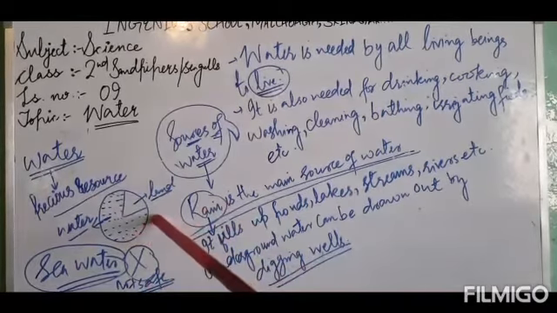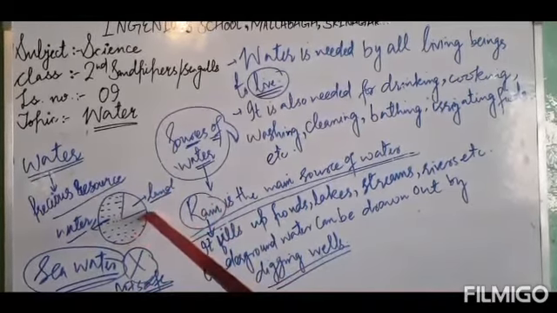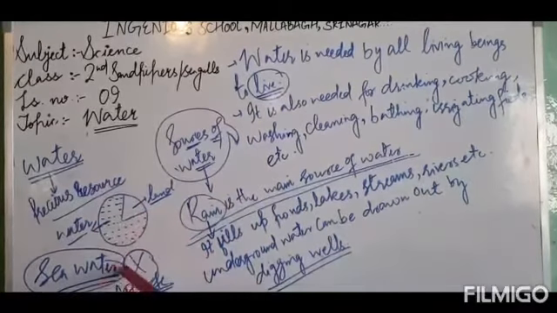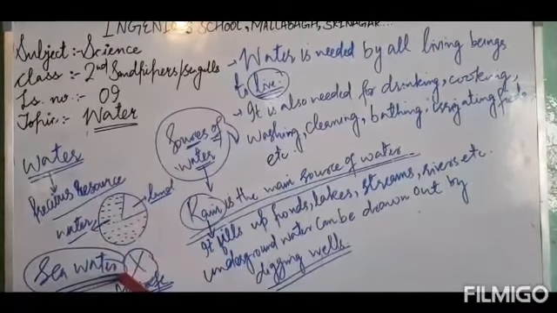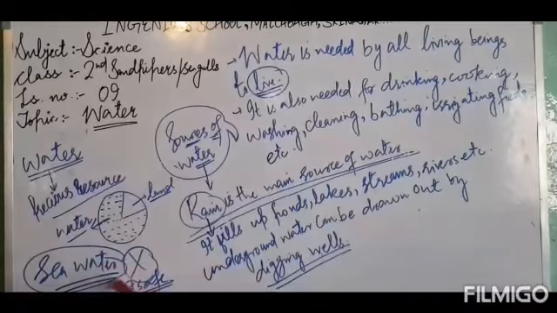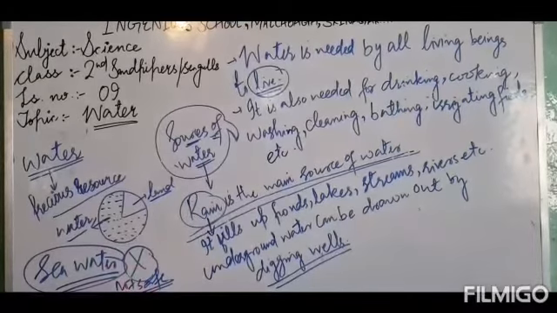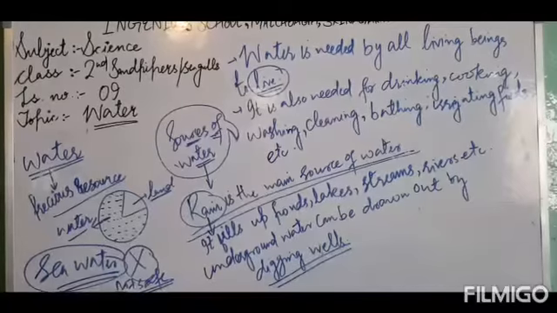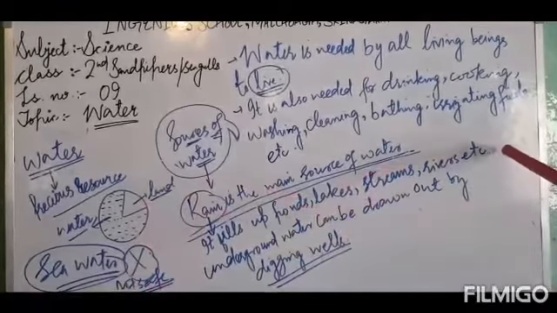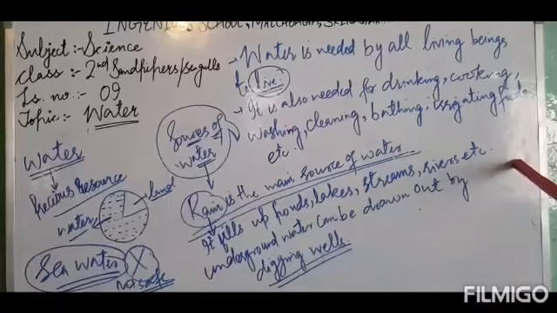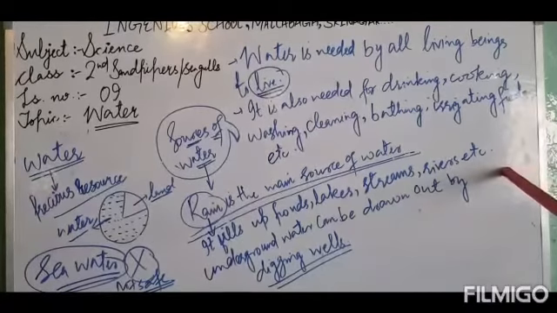Dear kids, as I told you that water is available in abundant quantity, but most of the water is seawater. Which kind of water? Seawater. And that seawater is not safe for drinking, because that is salt water. That water contains lots of salt. So the water available in ponds, lakes, streams, rivers, etc., that is the only water which we use for drinking, and that too is available in very little quantity. Got it?